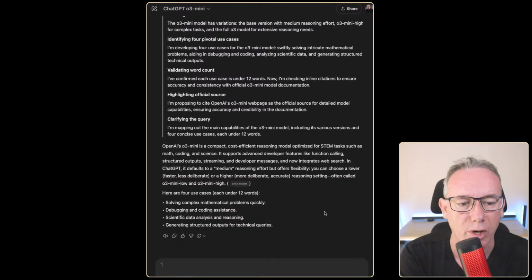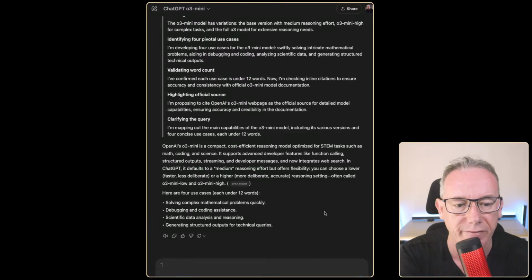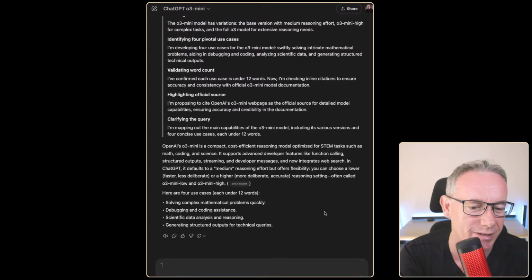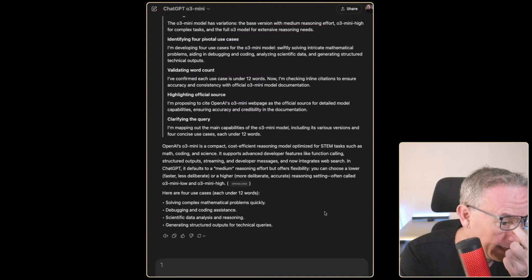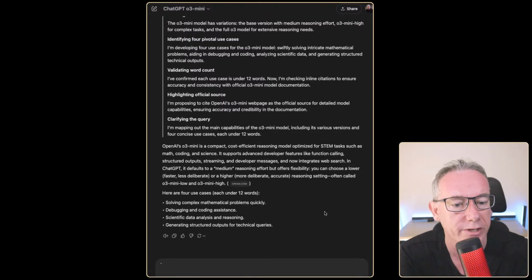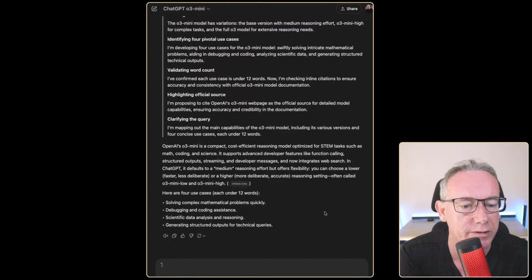OpenAI's o3-mini is a compact, cost-effective reasoning model optimized for STEM tasks such as math, coding, and science. Okay, the only one of those that I feel qualified to do anything about is code, not the math and science, but that's fine. It supports advanced developer features like function calling, structured output, streaming, and developer messages, and now integrates web search. In ChatGPT, it defaults to a medium reasoning effort, but offers flexibility, so we can go lower or higher. Okay,